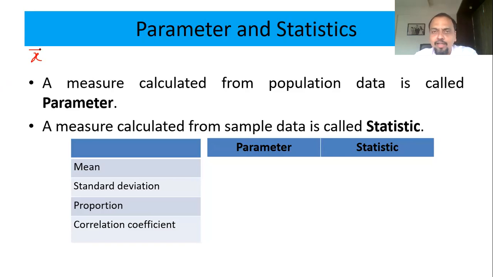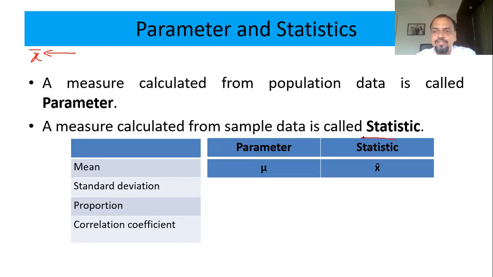But actually X bar is the sample mean, so it is a statistic. If you do it for the whole population, it will be mu. This is the mu for the whole population. That is called a parameter.